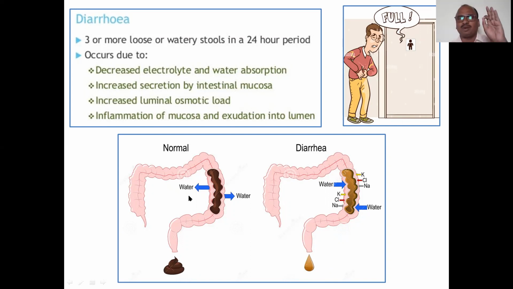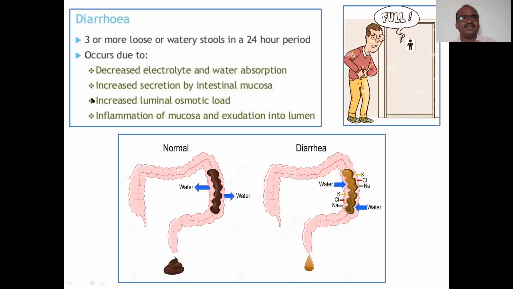See, this is the main problem: water as well as the salts. Three salts: potassium, sodium, chlorine. There is a loss of these three salts. You have to keep this in your mind.